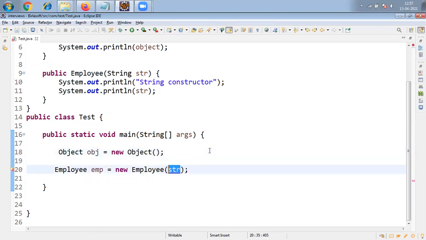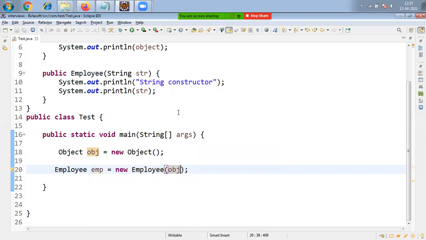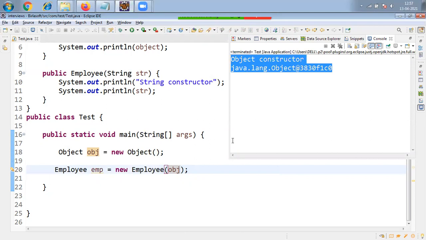In this case, which constructor will be executed? The String type constructor or the Object type constructor? Let me go to Run As and click on Java Application. Perfect, friends. In this case, the Object constructor is executed. That's why we are getting object.